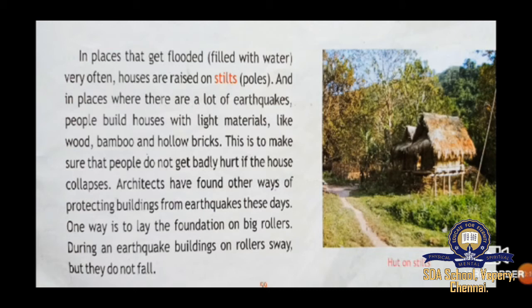And in places where there are a lot of earthquakes, people build houses with light materials like wood, bamboo, and hollow bricks. This is to make sure that people do not get badly hurt if the house collapses. Collapses means what? Fully damaged. If a house is damaged, the people inside the house should not get more hurt.